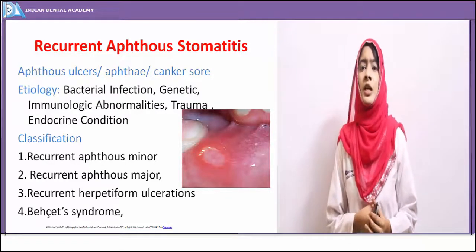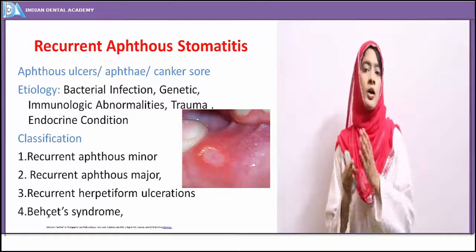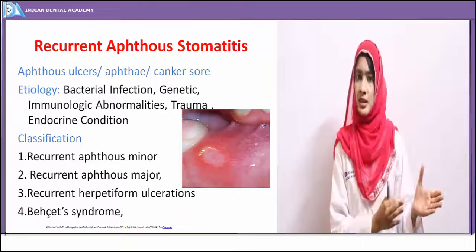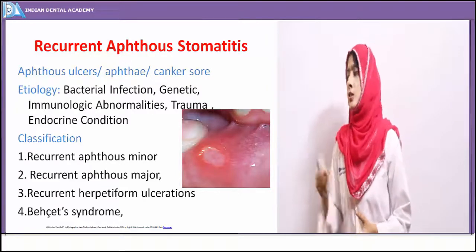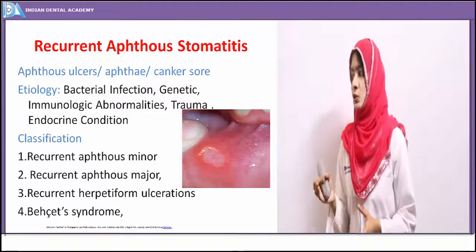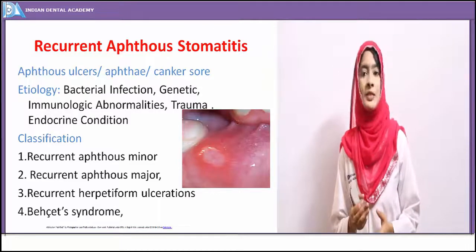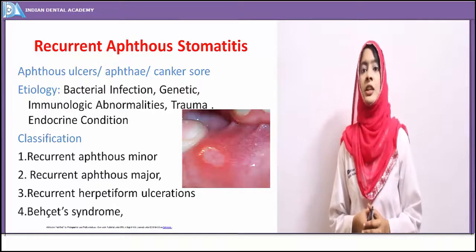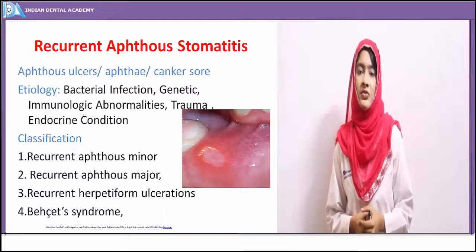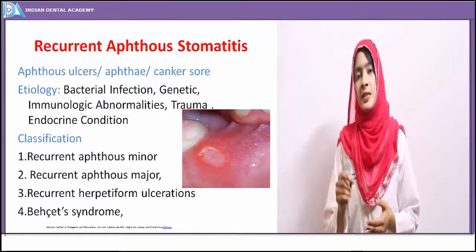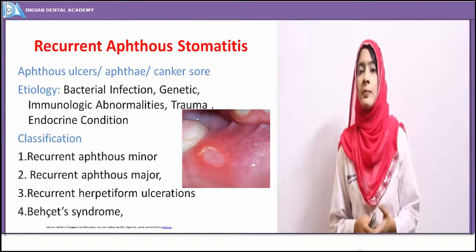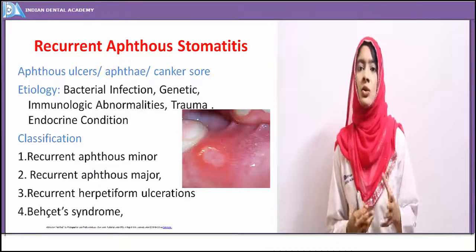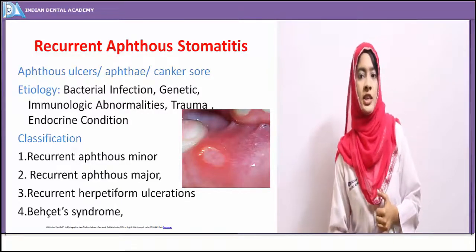These are nothing but the occurrence of solitary or multiple painful lesions on the oral mucosa. They may be either single or multiple. They are also known by common names like canker sores, aphthae, or aphthous ulcer. So what is the etiology for ulcer? The etiology may be a bacterial infection. A few of the authors proposed a specific pleomorphic bacteria, Streptococcus sanguis. It has been isolated from many of the ulcers, so that's implicated in the etiology of recurrent aphthous ulcer.